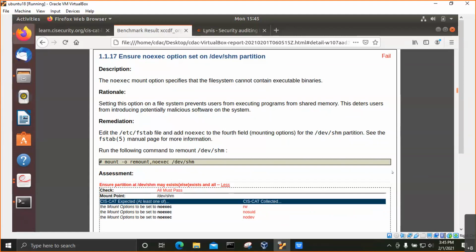There is one query: whether all the material is made available on the e-learning platform. Yes, sir, all the material we are discussing here is available. Most of the installation steps we have skipped here, but the detailed documentation with installation is also available on the e-learning platform, with a step-by-step process on how to download the file, how to install, and how to configure. Because of the time constraint, we are not going through the step-by-step installation, so we have put all the required documentation on the e-learning platform.